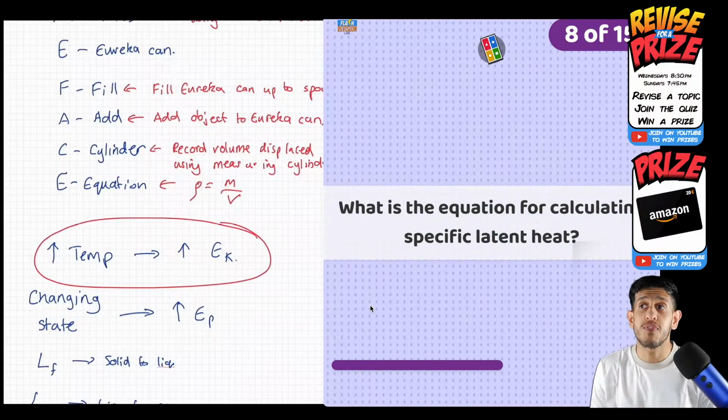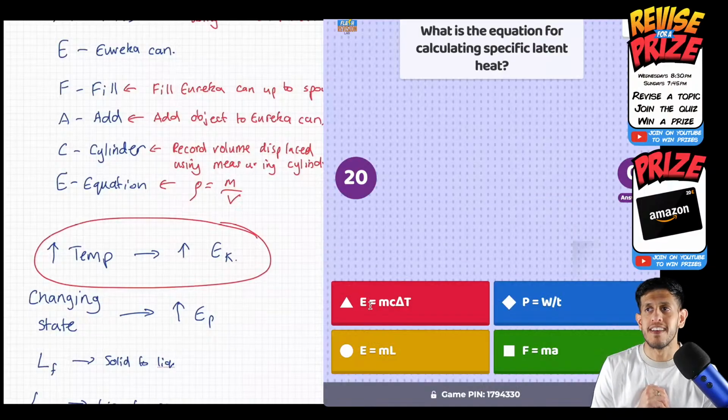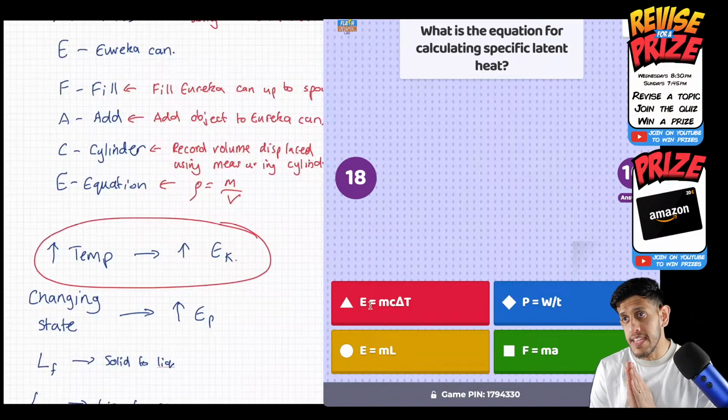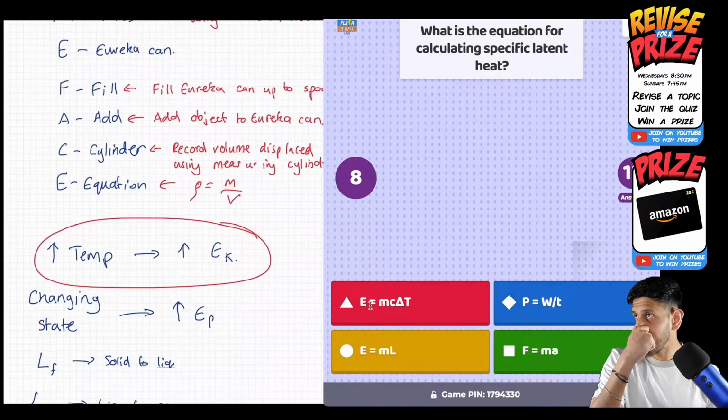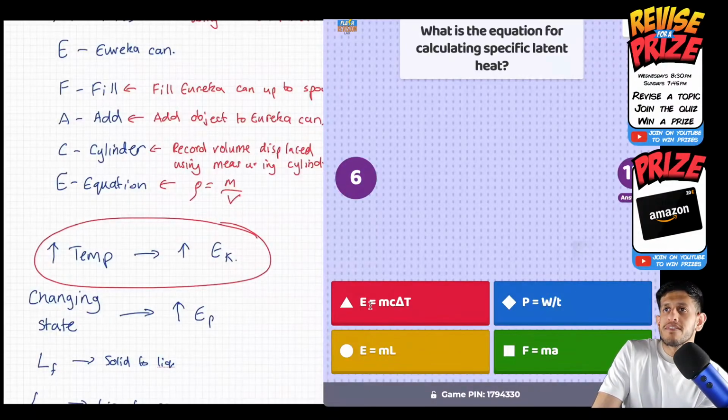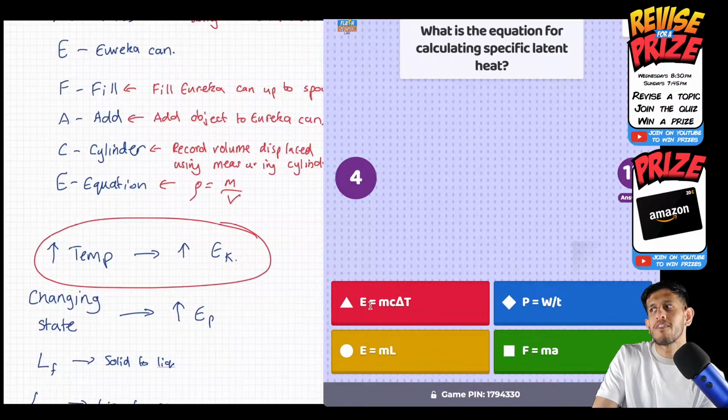What is the equation for calculating specific latent heat? I mentioned it again. Is it E equals mc delta T? Is it P equals W over T? Is it E equals ML? Or is it F equals MA? We saw it there. Which one is it going to be? 13 answers. 5 more seconds. Should be about 3 more people left to answer.